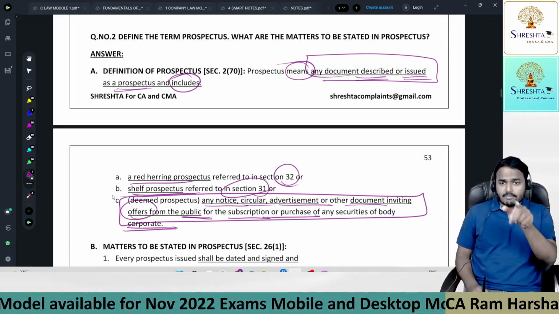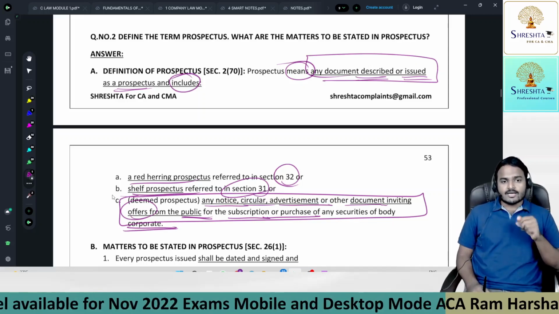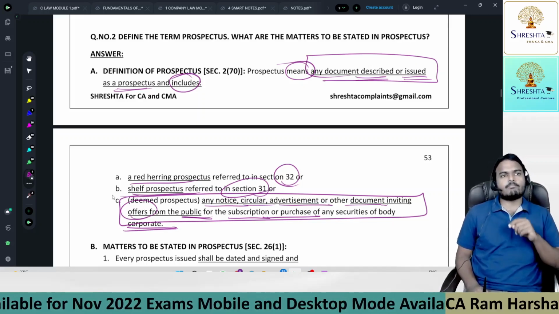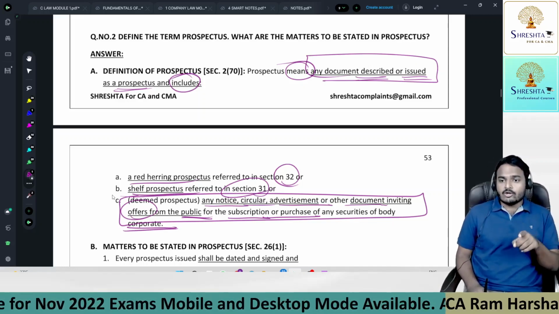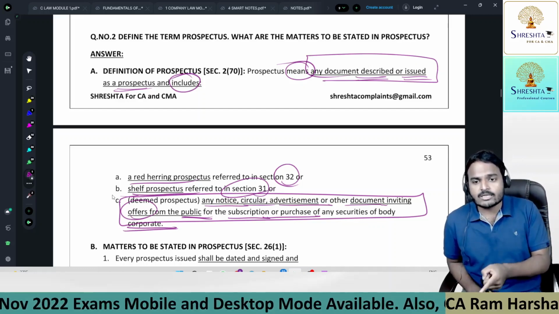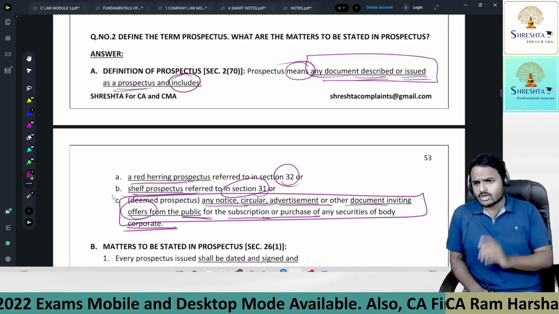Acha, what is the purpose of issuing that document? Sir, it is inviting offers from the public, sir. Okay, any document inviting offers from public, is it a prospectus? No, don't come to the conclusion.